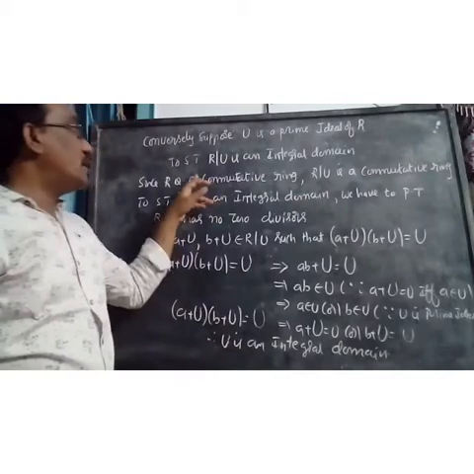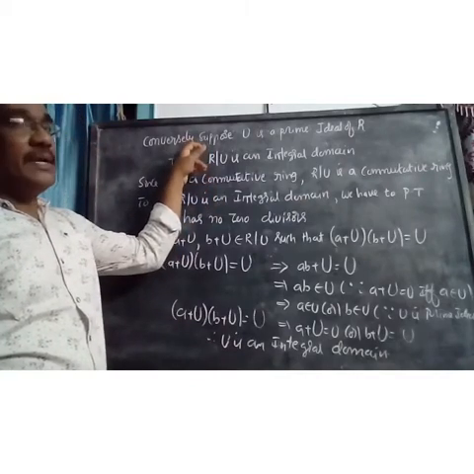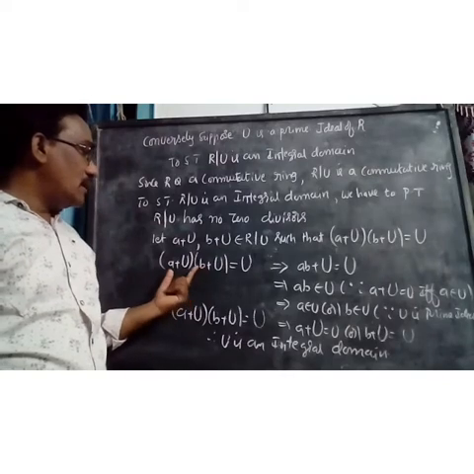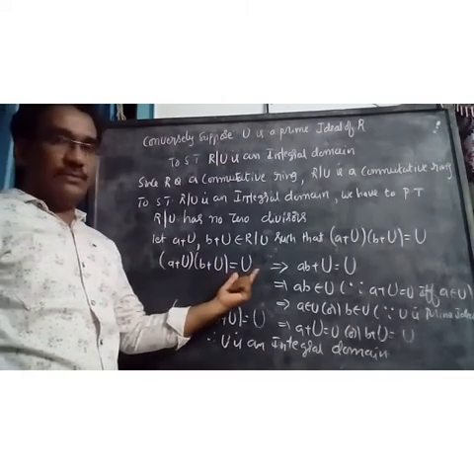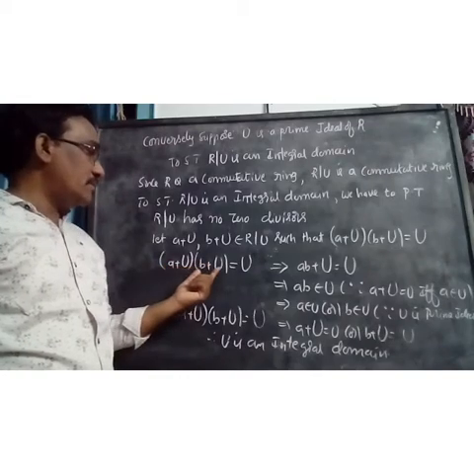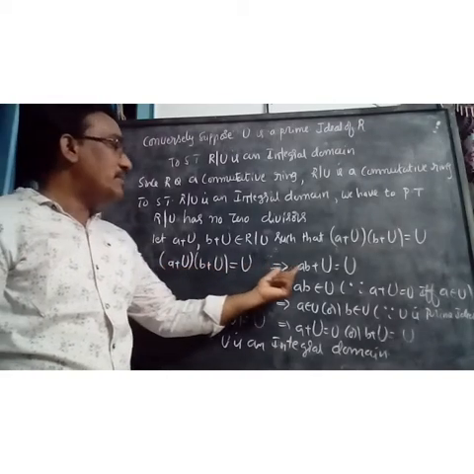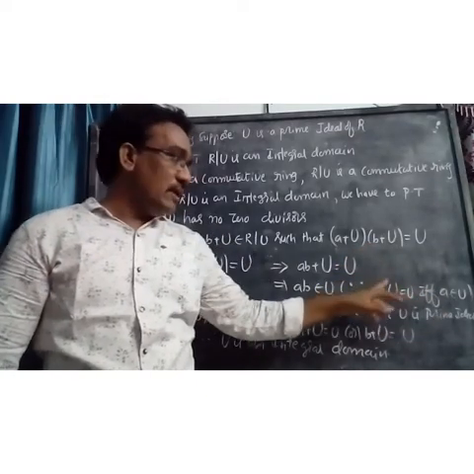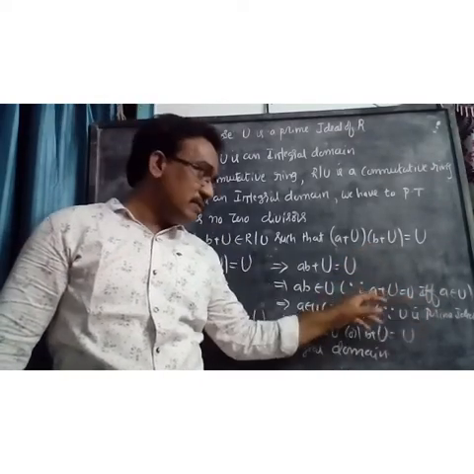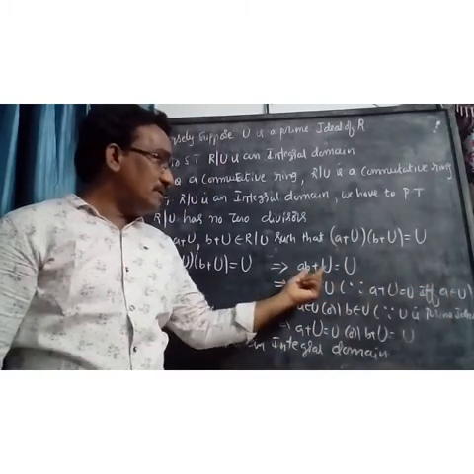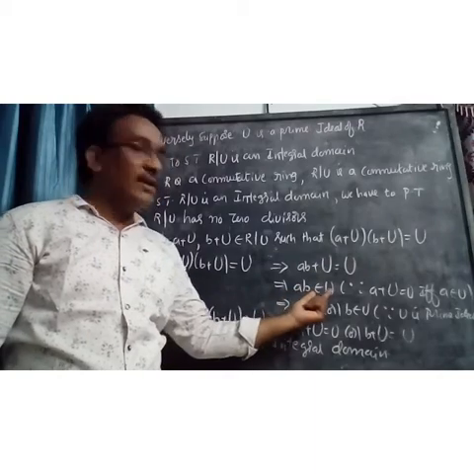Now we take U is a prime ideal, and we have to show that there are no zero divisors. So we start with (a + U)(b + U) equals U. By the product of quotients, this can be written as ab + U equals U. And we have a theorem: a + U equals U if and only if a belongs to U. Therefore, ab + U equals U means ab belongs to U.